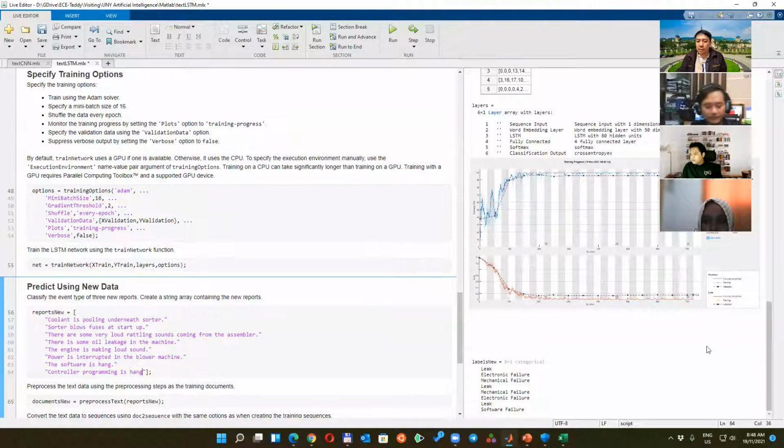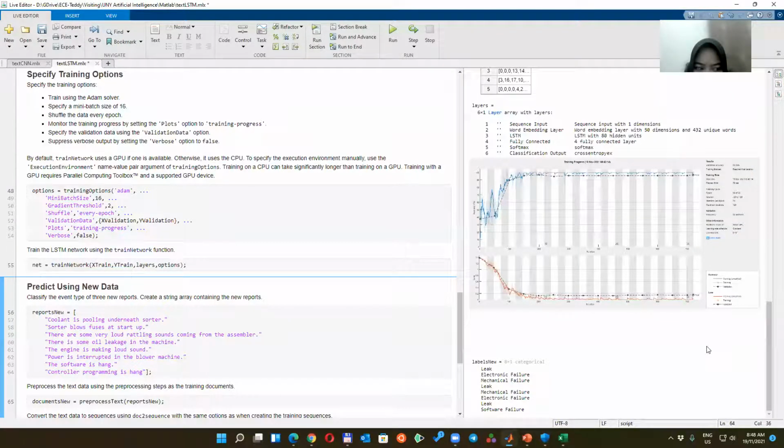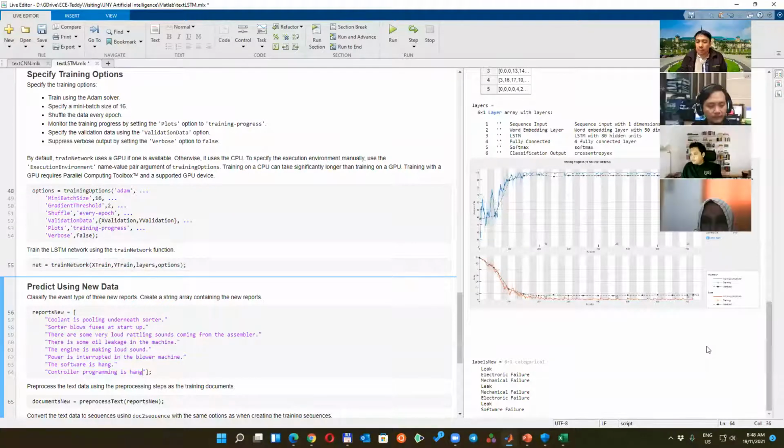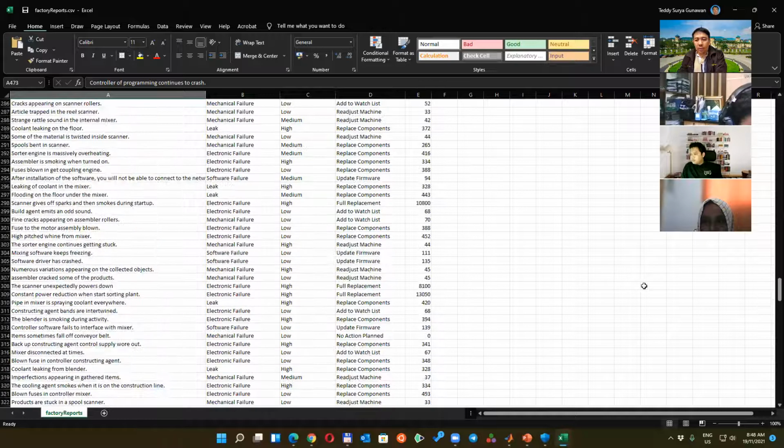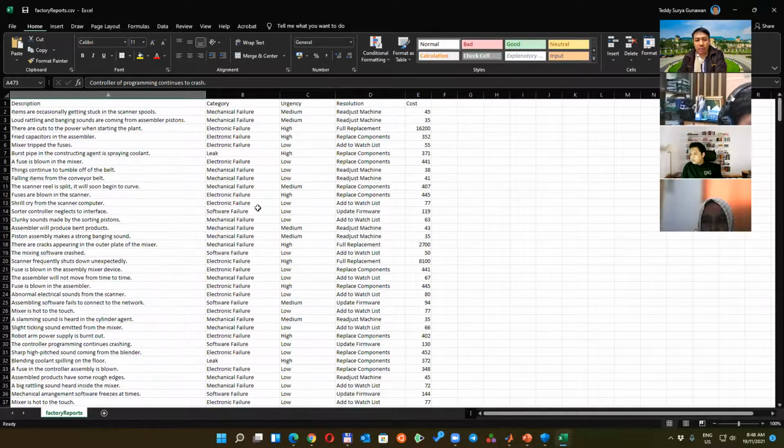So the result of this program depends on what kind of data we put in the training. Yes. And if we input the training data with numbers or variables, can we predict like this? Yeah, that's even better, because for this one we need to use word embedding. Remember word to vector. We want to change the words into numbers. Of course the CNN and LSTM, the computer also works on numbers. They cannot identify words.